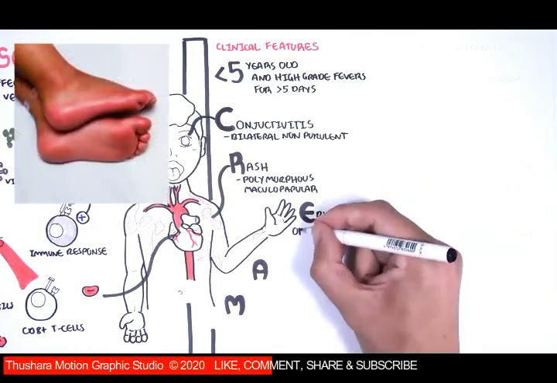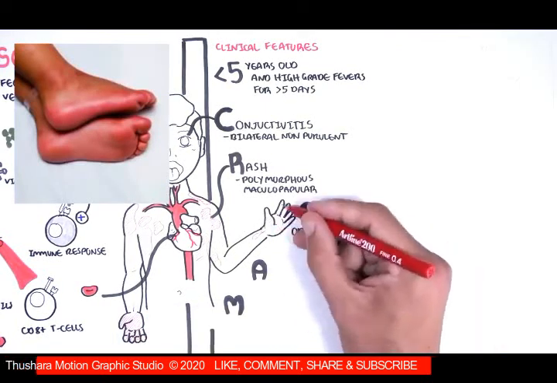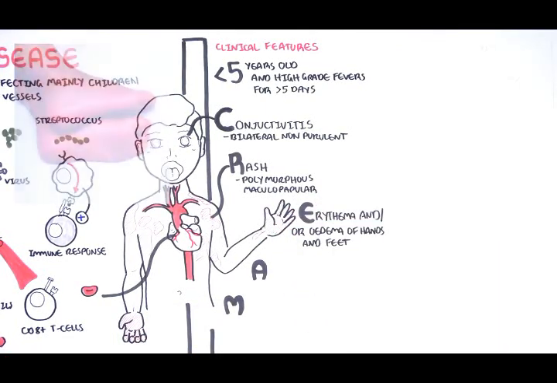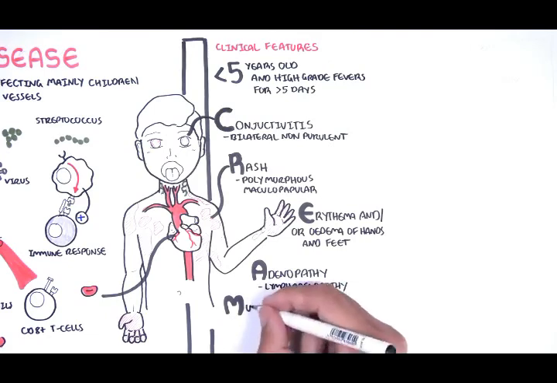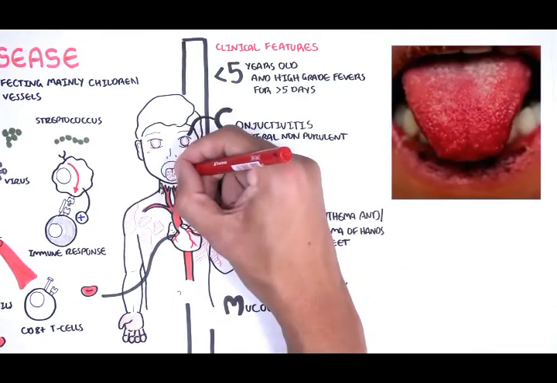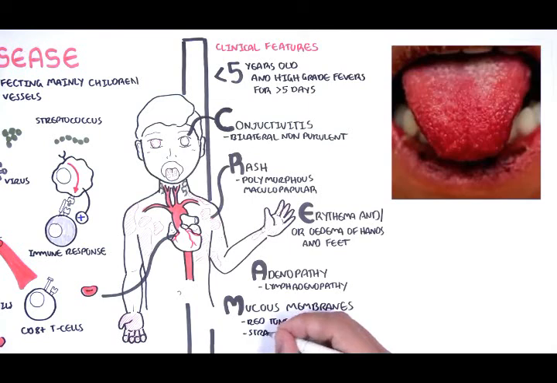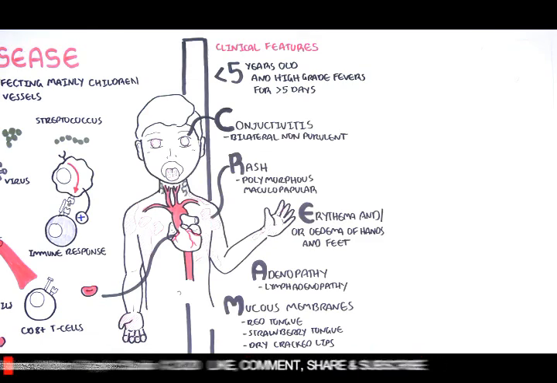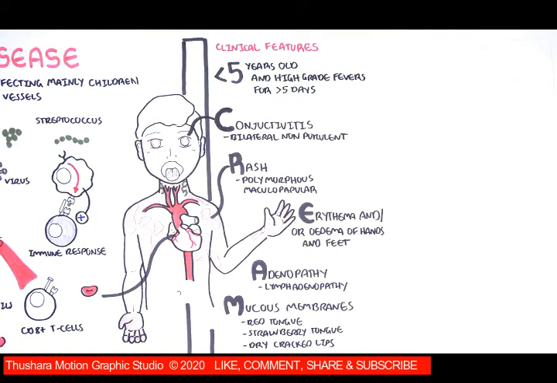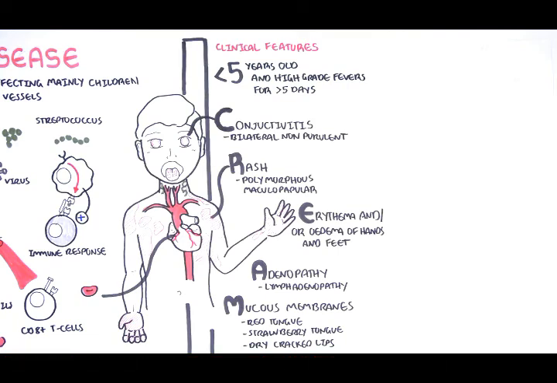E is for erythema and or edema of the hands or feet. A is for adenopathy, lymphadenopathy, specifically in the cervical chains. And M is for mucous membrane changes, which include red tongue, strawberry tongue, and dry, cracked lips. The diagnosis of Kawasaki is made if the child has 4 of the 5 letters in CREAM, as well as having a fever for more than 5 days.